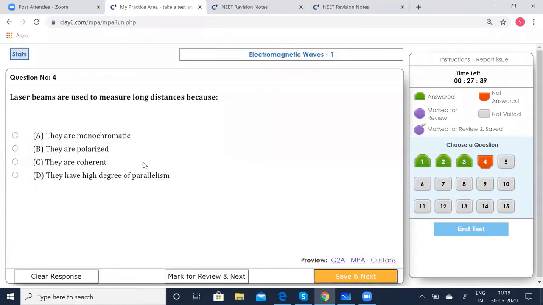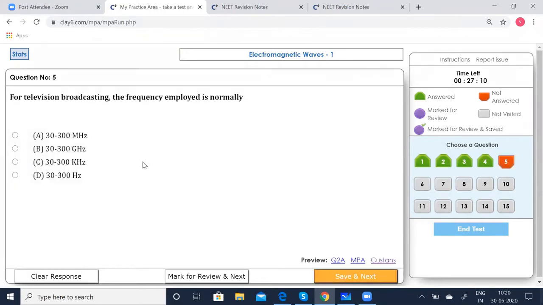Go to the 4th question. Laser beams are used to measure long distances because they are monochromatic, they are polarized, they are coherent, they have high degree of parallelism. Now, laser beams are perfectly parallel because they are very narrow and they can travel through very long distances without spreading. Okay, so you can say they have high degree of parallelism. So you can say that option to be correct. Now coming to the 5th one.